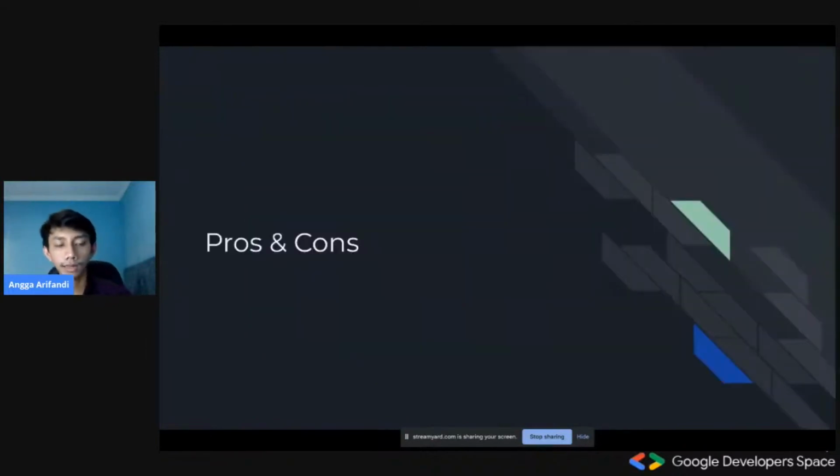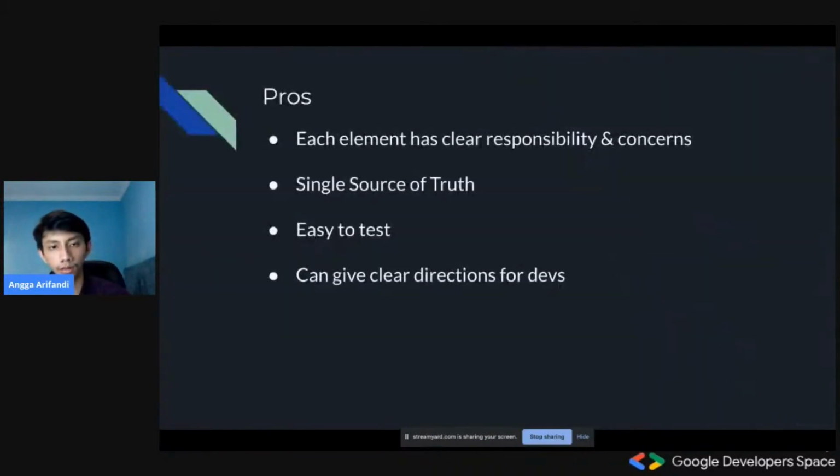Okay, so last is the pros and cons of using Redux inside our Flutter application. So the pros: one, I think each element has very clear responsibility and concerns. Say if we have a new programmer or developer, explaining things to him would be really easy, and writing the docs would be super easy, because everything already has its responsibility.